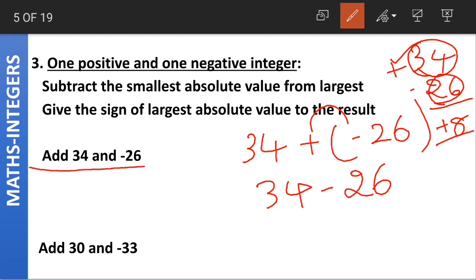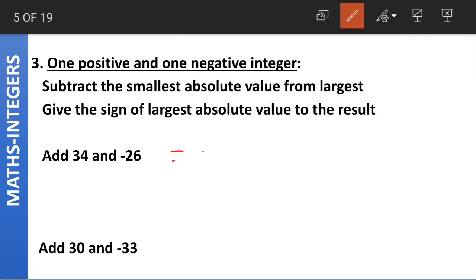Again, this question was asked by one of the students in yesterday's class live chat, so I took the same example here so that I can explain it to all of you. 34 plus of minus 26, plus into minus becomes minus, and when we subtract 26 from 34, we get 8 as the answer. As 34 is the larger number and it is a positive integer, we put the positive sign in front of the answer. Understood class? 34 minus 26 gives us plus 8.